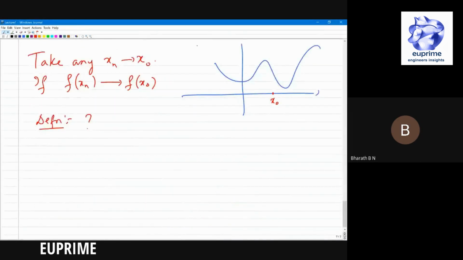Everything clear? Okay. So now, what is the next step? Suppose, not an example, it's problems.